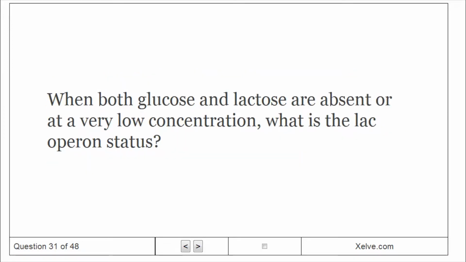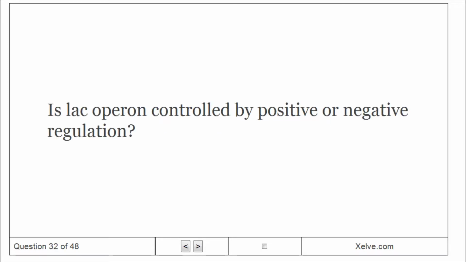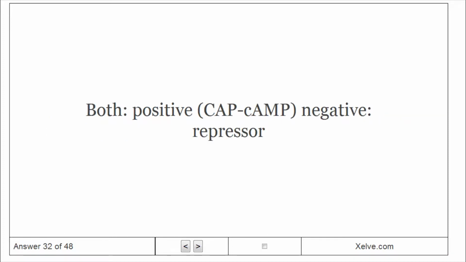When both glucose and lactose are absent or at a very low concentration, what is the lac operon status? Off. Slide 13 of lecture 24. Is the lac operon controlled by positive or negative regulation? Both: positive, cAMP-CAP, and negative, the repressor.